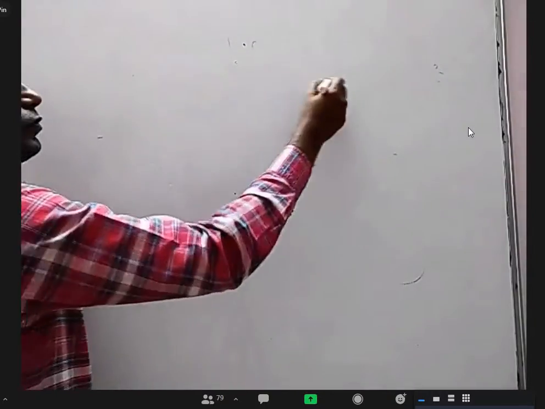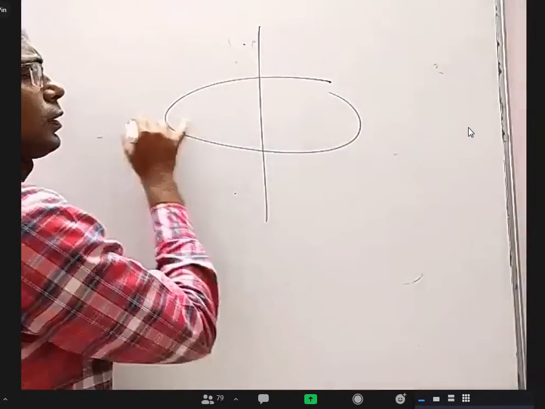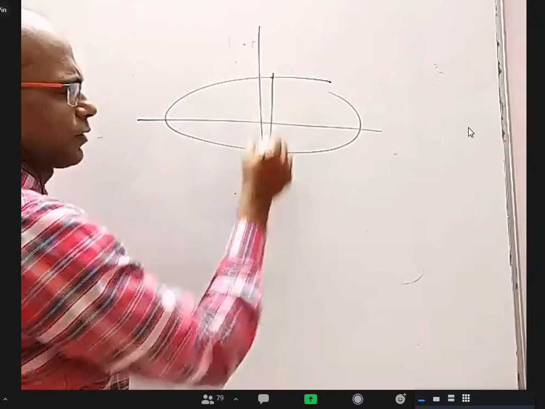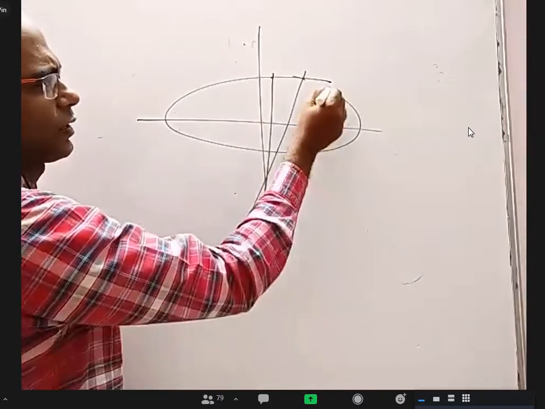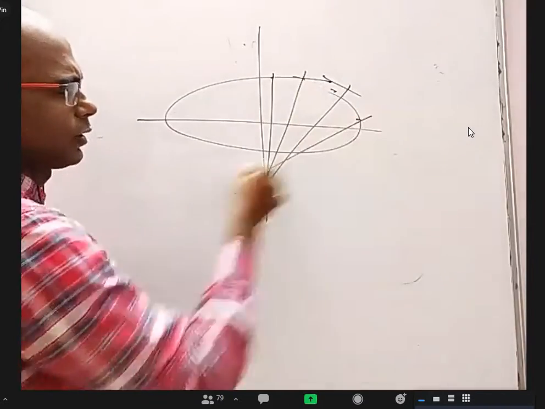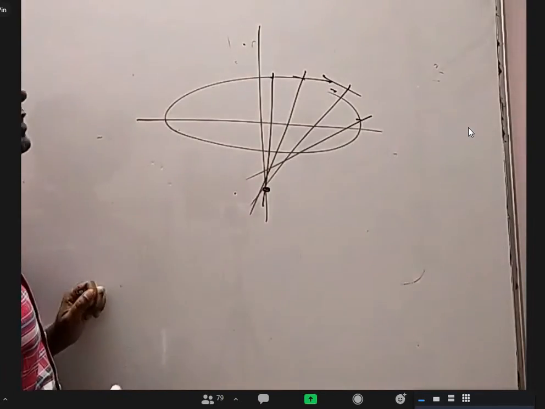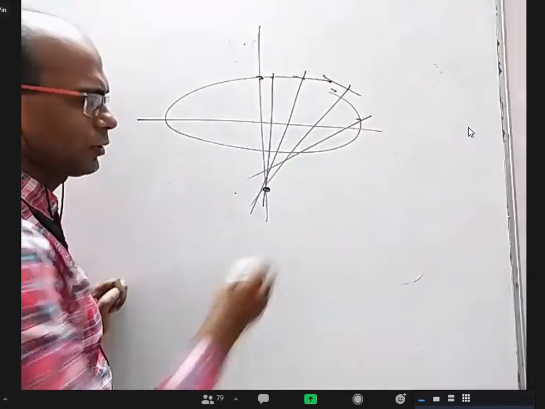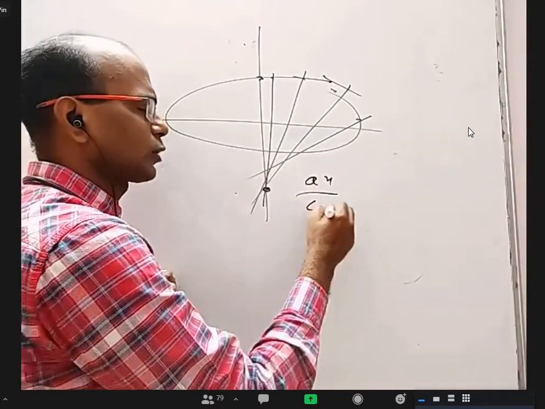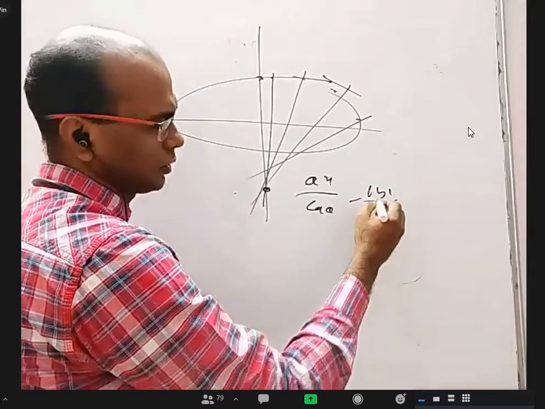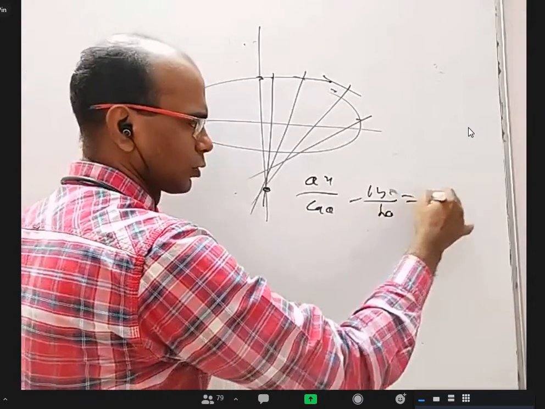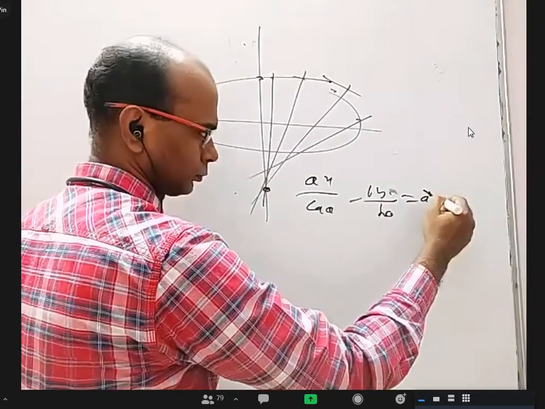So if you take an ellipse and take some normal here, find the y-intercept, take some normal here, find the y-intercept, take some normal here. There is one extreme value. What is that other than the normal here? So the general normal you take is ax by cos theta minus by by sin theta equal to a square minus b square.